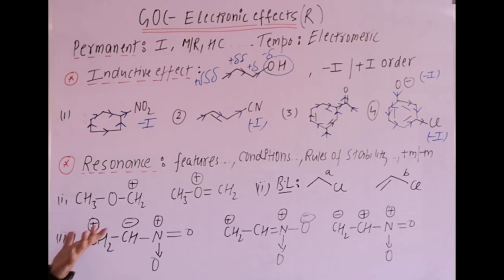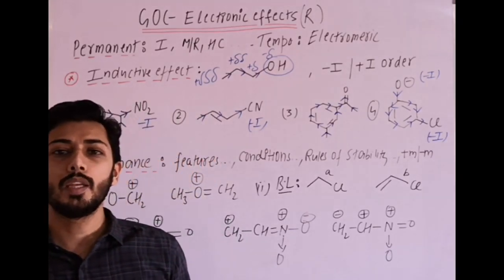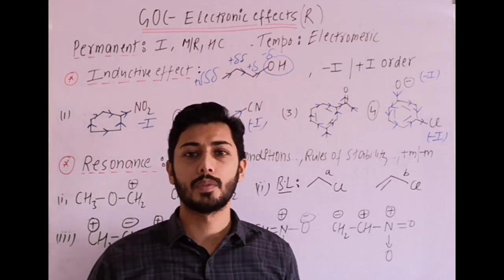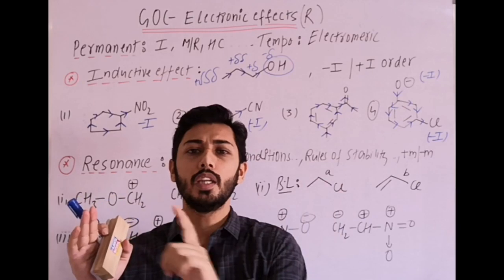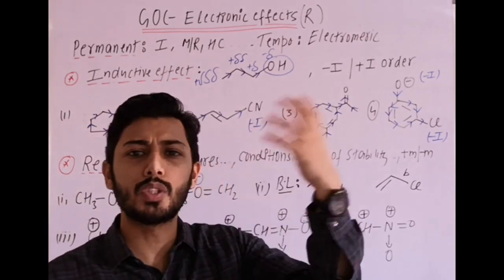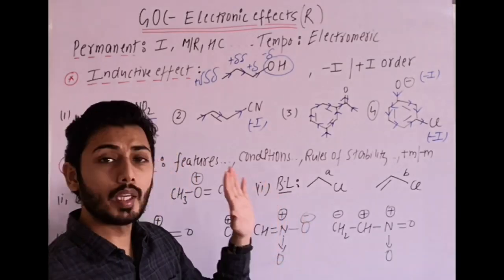Then next is the very important effect, that is resonance effect. Now resonance effect, as you all know, is simply delocalization of pi electrons in parallel p orbitals. Okay, the orbitals must be parallel p orbitals, then only the delocalization takes place. We can use d orbitals also, but in organic we talk mainly about carbon.